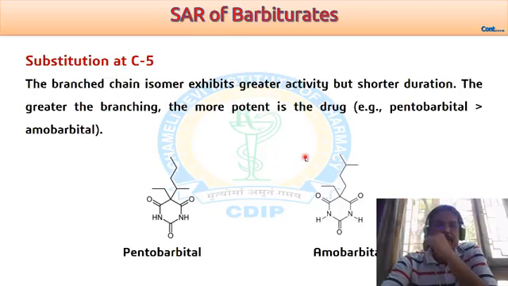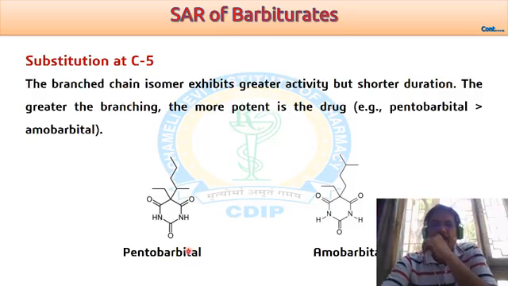Now some examples are there. See here the pentobarbital and amobarbital structures, they have a branched chain, and ultimately pentobarbital has somewhat more potency as compared to amobarbital, but the duration of action is shorter for the isomeric chain.